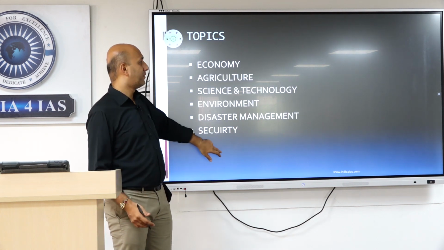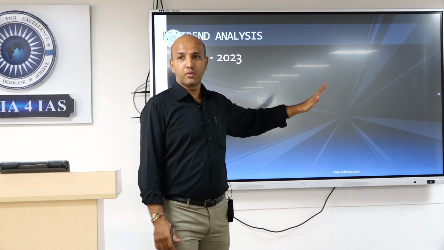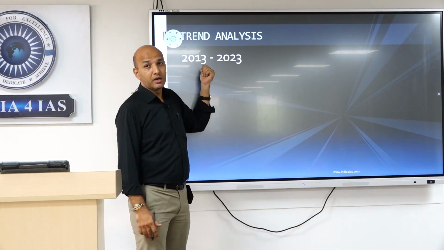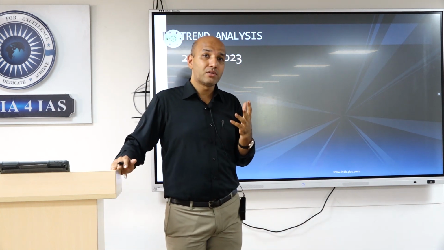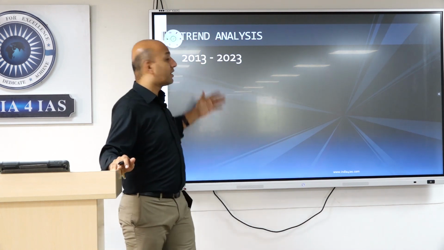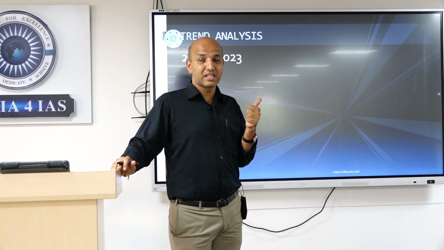This is how we divide. And from that perspective, if we do a trend analysis from 2013 to 2023, 2013 is when the syllabus changed, right? Until 2012, we had only 2 GS papers, each 200 marks worth, and we had 2 optionals which had 2 papers each. So 2013 onwards is when we now have 4 GS papers along with 1 essay exclusively.